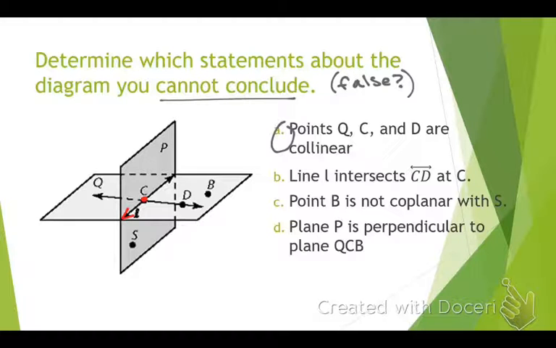Okay? Let me read. Point B is not coplanar with point S. What does coplanar mean? On the same plane. So this is saying that they are not on the same plane. Do we agree? Yes. They're not on the same plane, so this statement is true. We don't circle it because we can see the picture and we conclude that this is a true statement.